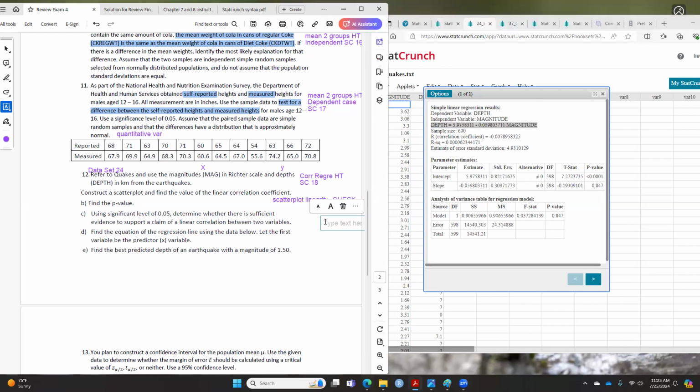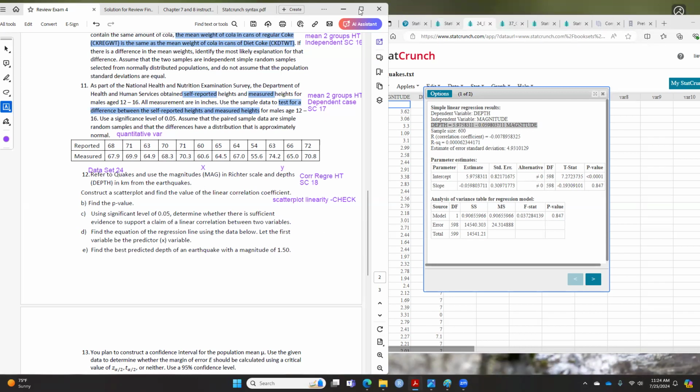This is what we did just two days ago or yesterday. So this is the correlation regression type, and it's very different from those previous questions that we had. Okay, so that's it for today.